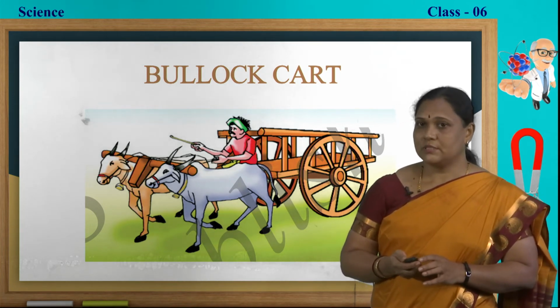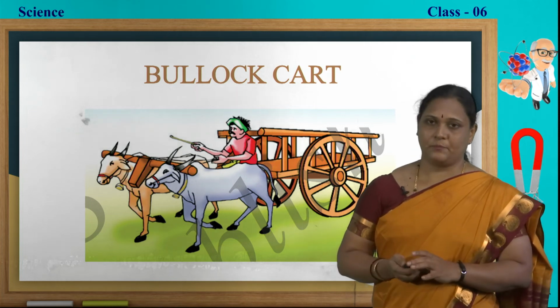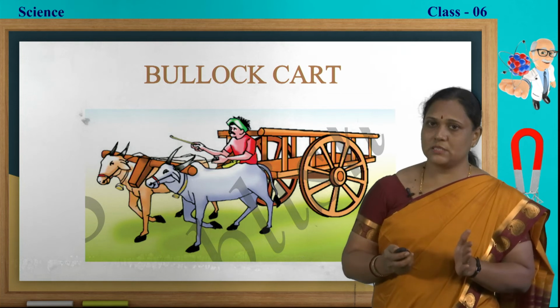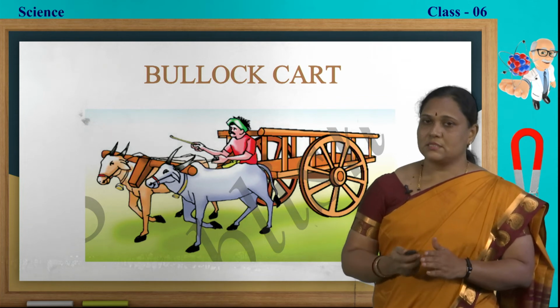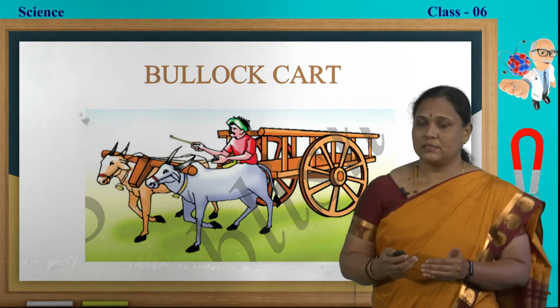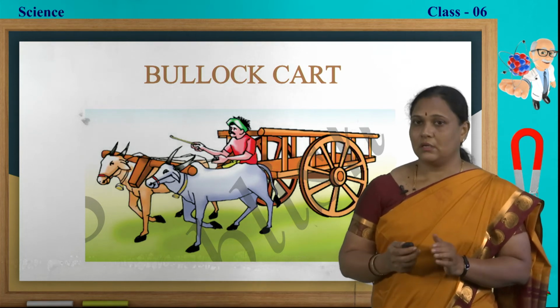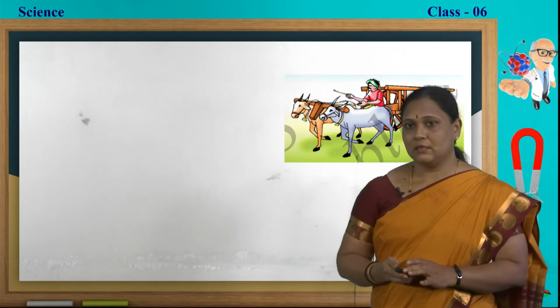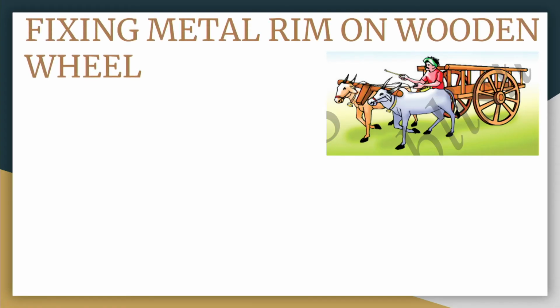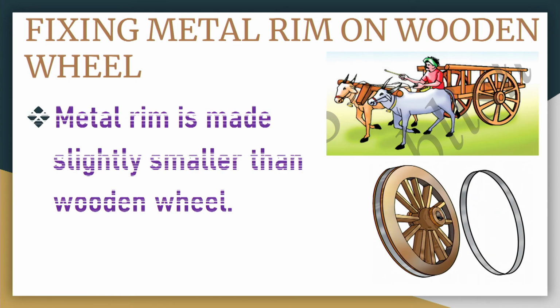So now we shall observe the wheels of the bullock carts. Usually these wheels are made of wood. When we run this bullock cart on rough land, the wheel gets damaged. In order to avoid the damage of the wooden wheels, they fix a metal rim to this wooden wheel. How do they fix the rim to the wooden wheel? Usually this metal rim will be made slightly smaller than the wooden wheel.